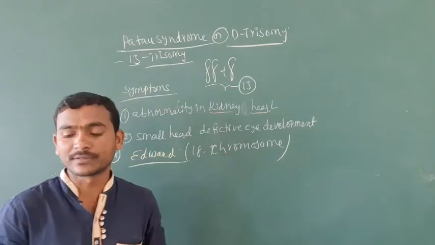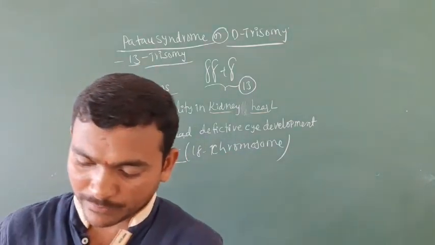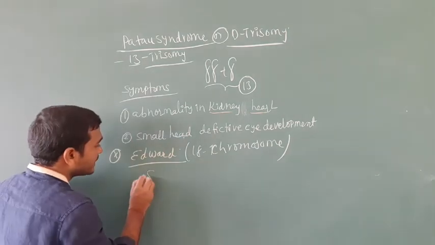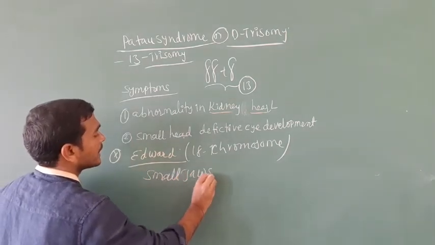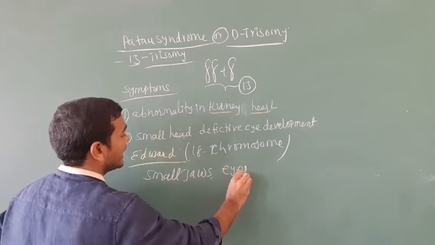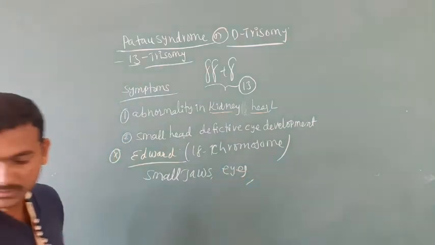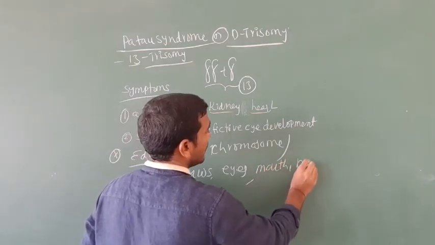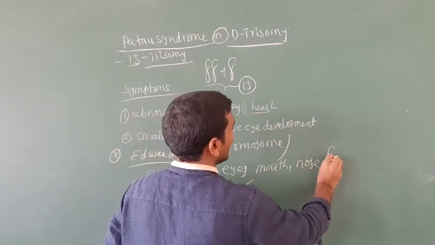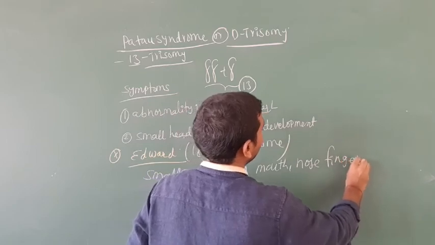For those who suffer with Edwards syndrome, what are the symptoms? Small jaws, eyes, mouth, nose and fingers.